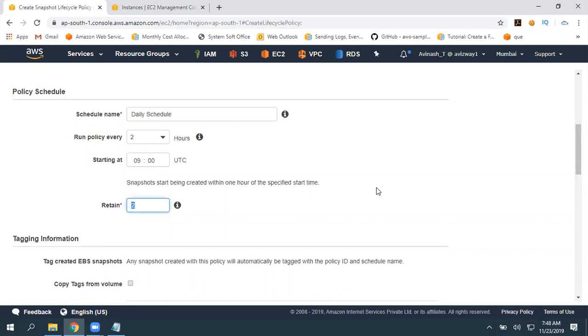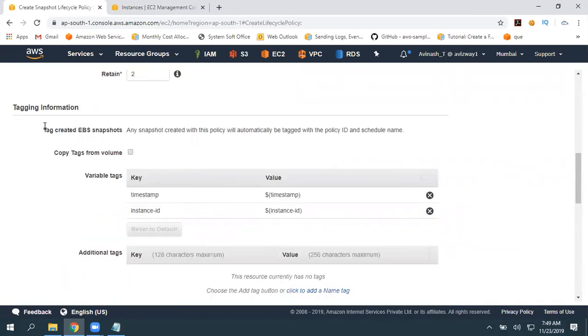That means any snapshot whose age is greater than or equal to 4 hours is going to be deleted. For every 2 hours, it is going to create 1 snapshot, and it is going to keep the last 2 snapshots. That means 4 hours. Here it is 48 hours. So based on your requirement, you can select that.